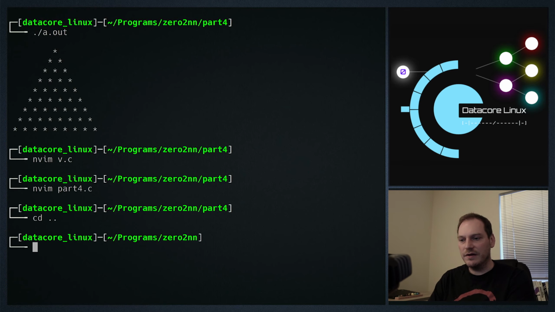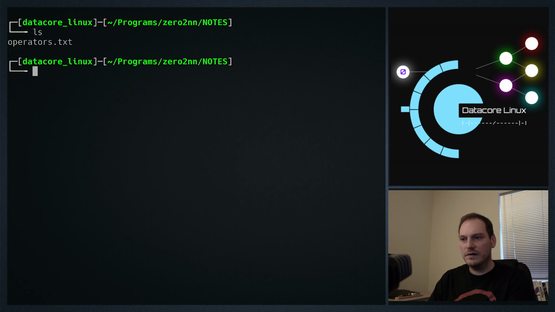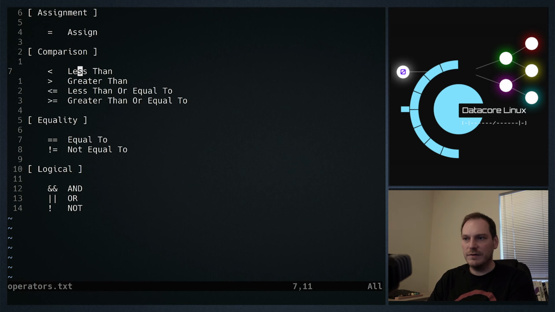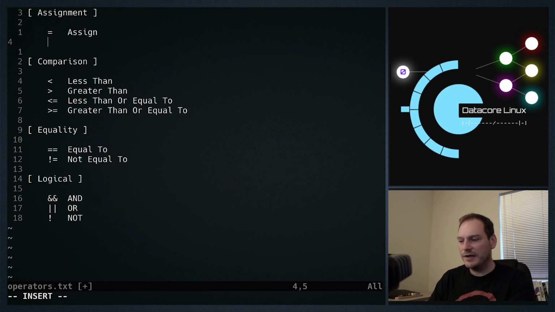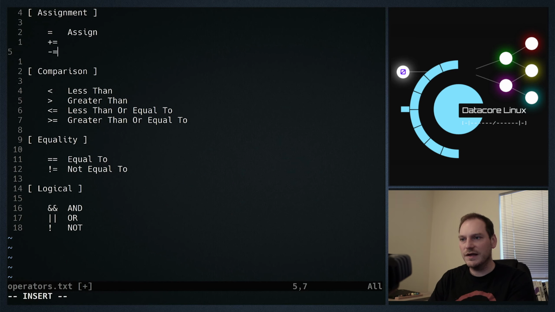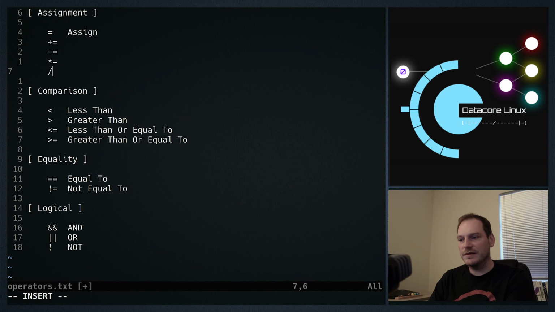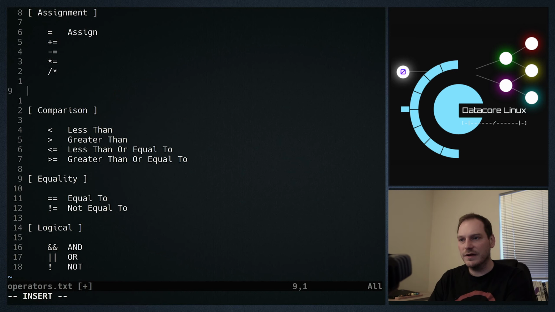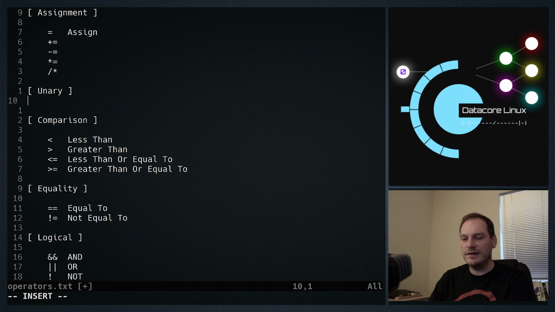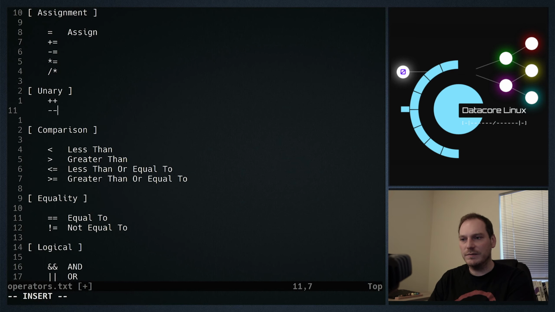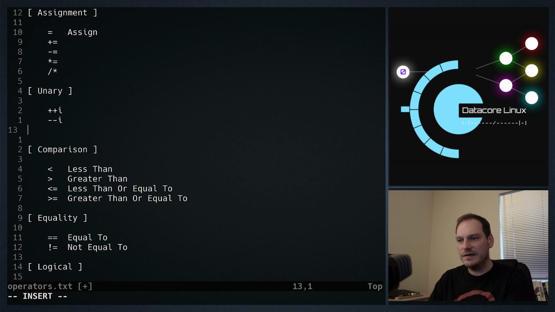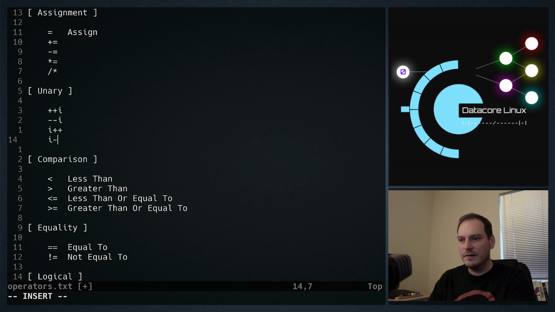So make yourself a notes. Let's go back to our notes before we finish. Go back to our operators. We've got some more operators. We've got plus equals, minus equals, we've got times equals, and we've got divide equals. And we've also introduced unary operators. We have plus plus and minus minus, and we'll put an i there as an example. Put space there, and we've also got i plus plus and i minus minus.